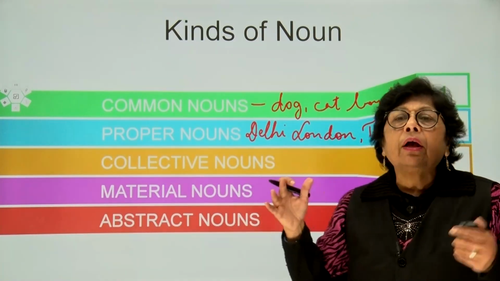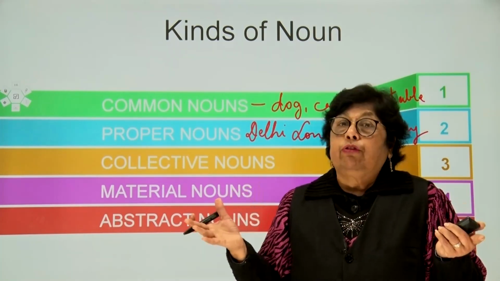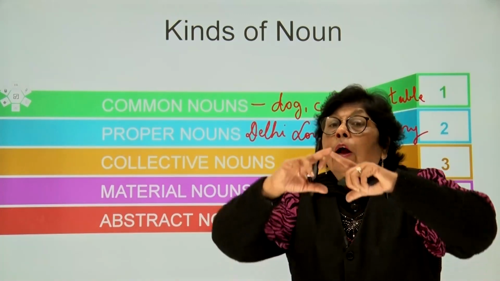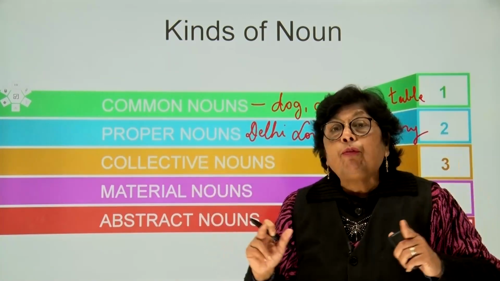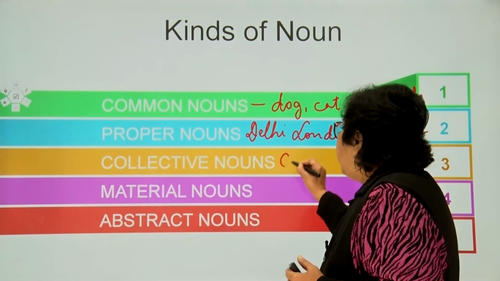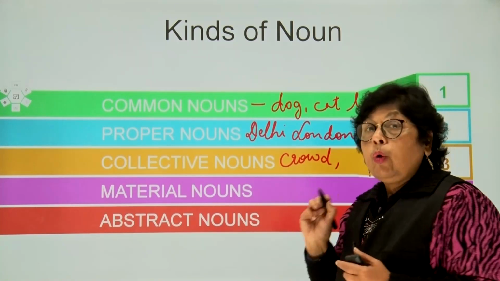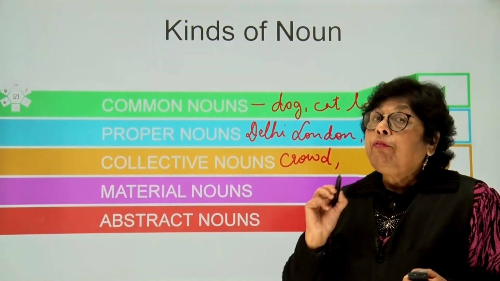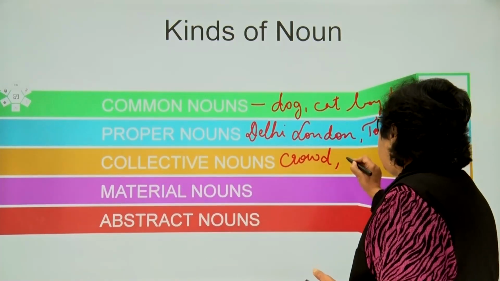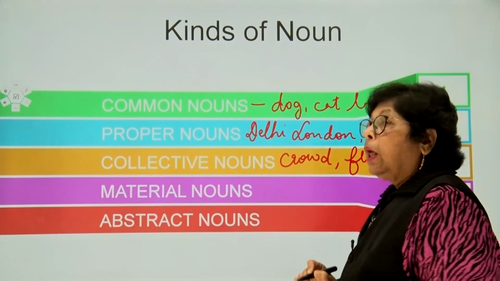Now what is a collective noun? The third form of noun, a collective noun. Collective nouns are groups, children. The common name we give for a group of things. For example, if there are a group of people, we call it a crowd. And children, if there is a lot of sheep out there, we call it a flock of sheep.